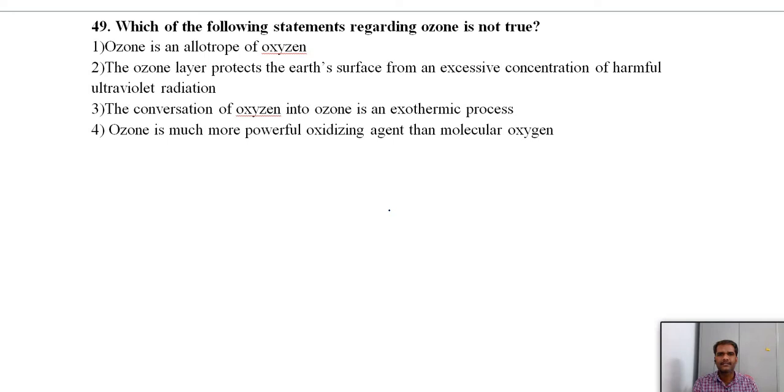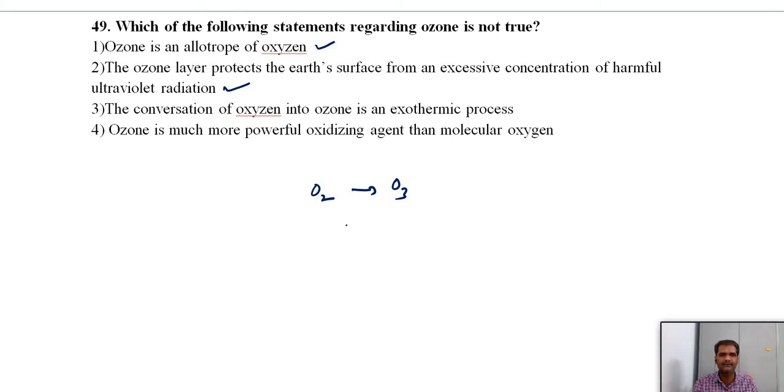Which of the following statements regarding ozone is not true? Ozone is an allotropic form of oxygen. Yes, this is correct. The ozone layer protects the Earth's surface from an excessive concentration of harmful radiation. This is also correct. The conversion of oxygen into ozone is an exothermic process. Generally, oxygen to ozone is highly endothermic in nature.